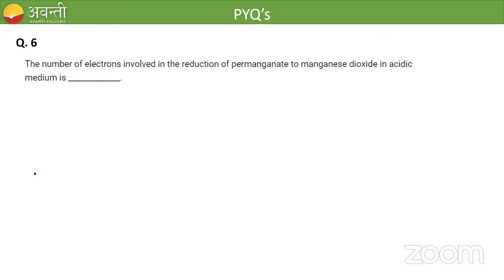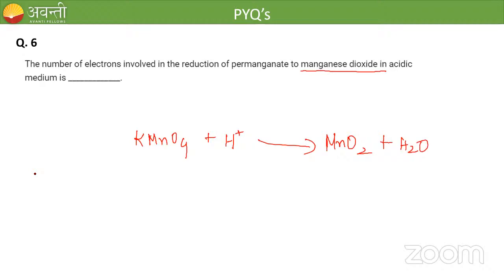So again, we need to write the equation. It is an equation which converts permanganate to manganese dioxide. Permanganate means again KMnO4. In acidic medium means H plus. It is converted to manganese dioxide, MnO2, and in acidic medium water will come out. This is the equation.